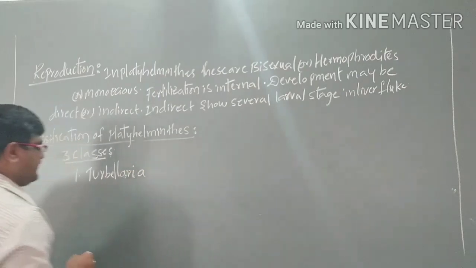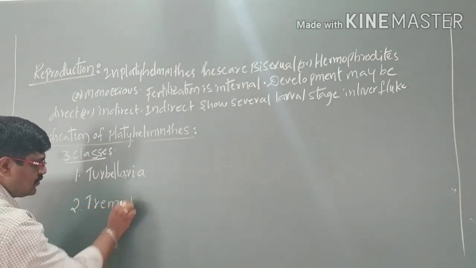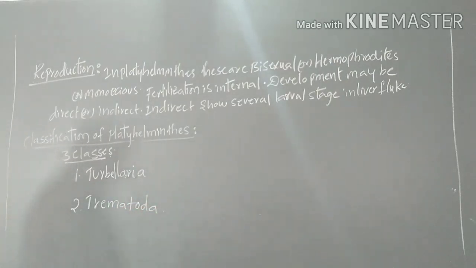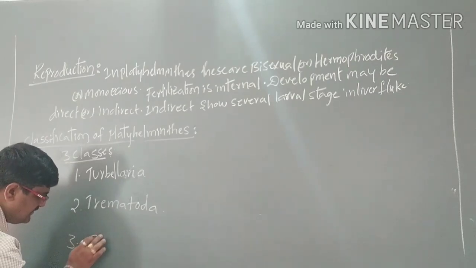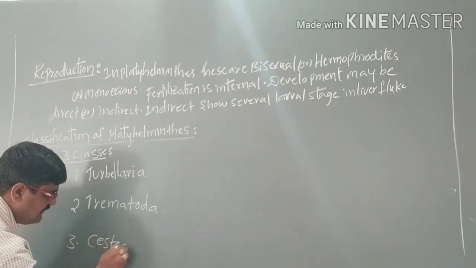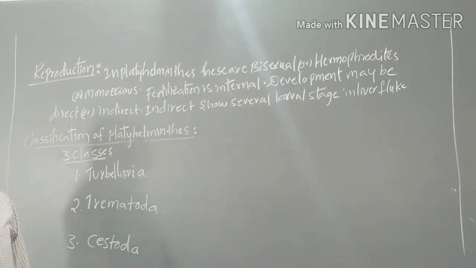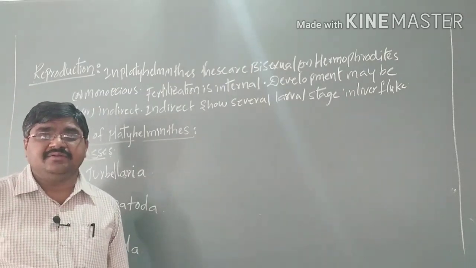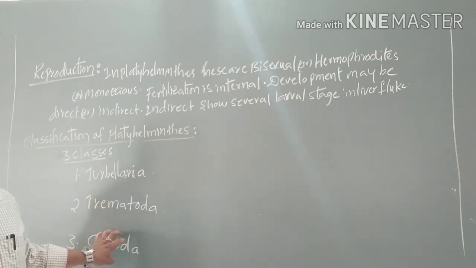The first one is Turbellaria, the second one is Trematoda, and the third one is Cestoda. So these are the three classes present in the phylum Platyhelminthes: Turbellaria, Trematoda, and Cestoda.